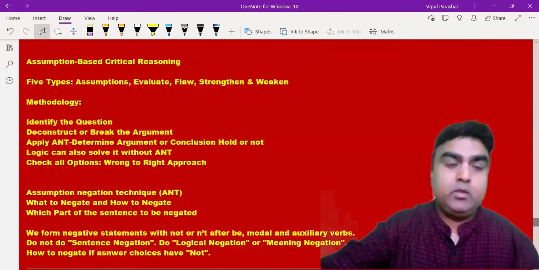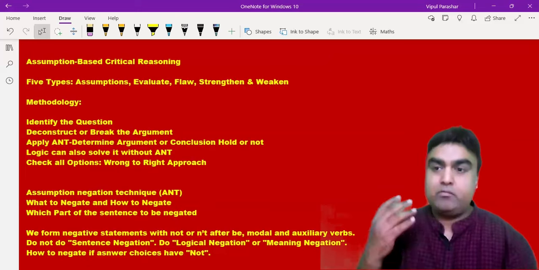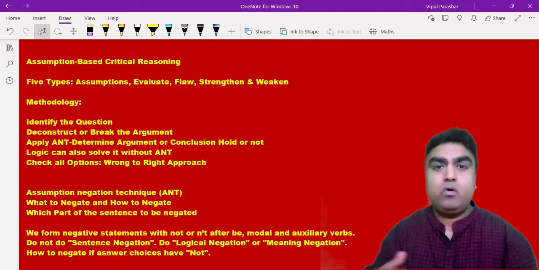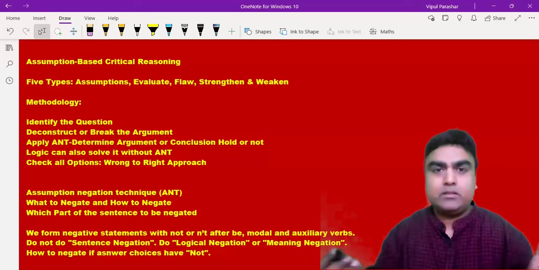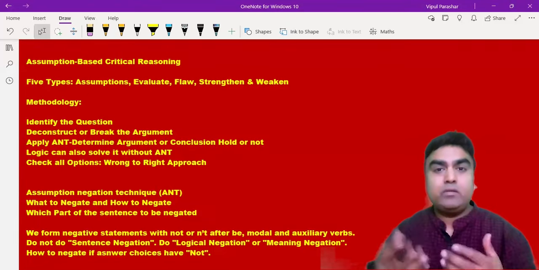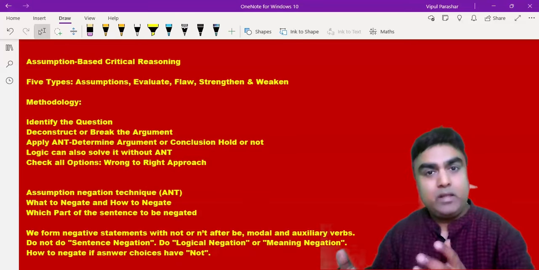Now, coming to the assumption-based questions, what are the 5 types you have? You have assumptions, evaluate, flaw, strengthen, and weaken. Assumptions means the question will have assumptions written in it, and the meaning would be to find the assumption.